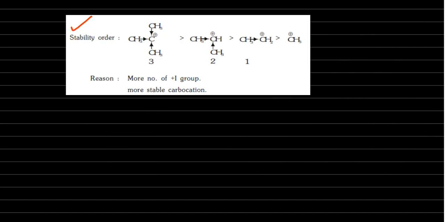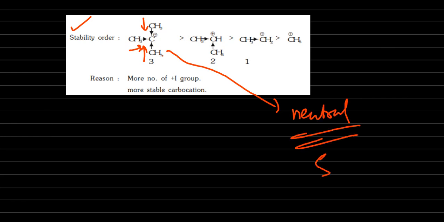Example, stability of carbocation. Here three methyl groups are there. Here it is donating, this one also donating, this one also donating. So the C plus almost disappears. So it leads to neutral. So neutral means stable, right? So here only two donors are there, here only one donor, here nothing. So the stability order is like this.